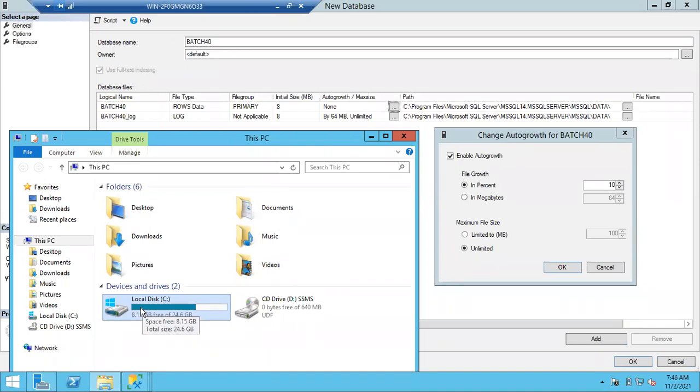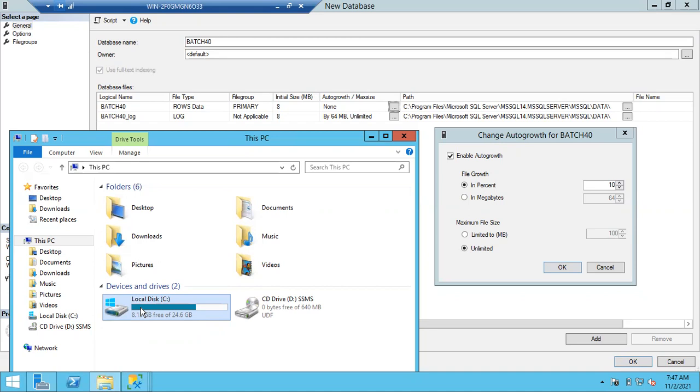When the data file is full, that doesn't mean immediately I'll get the error. Once this 8 GB is completely full, and if there is no free space to expand, then only you will get this data file full error. If the data file is full, your application will be down. If your log file is full, your application will be down. If any file is full, usually your application will be down. Why? Because there is no free space to insert the records. Clear, guys, about this initial size? Yes, sir.